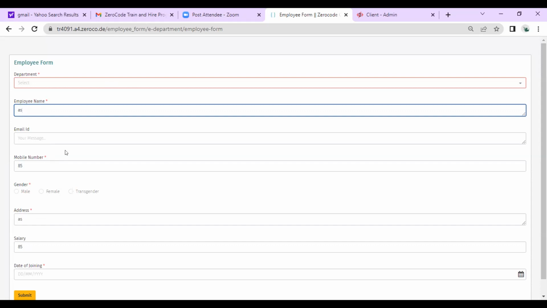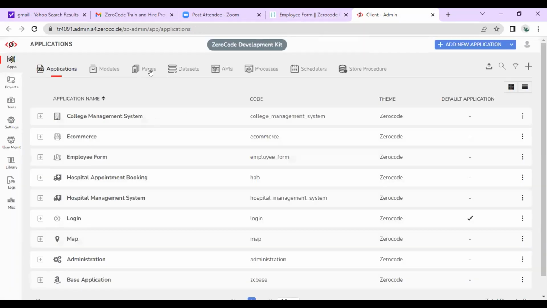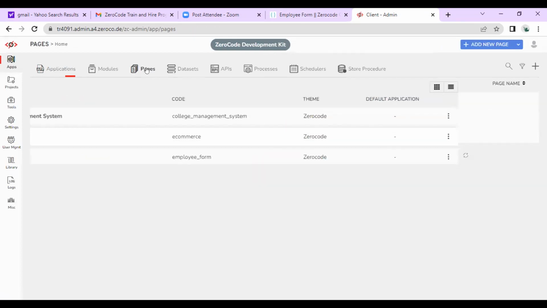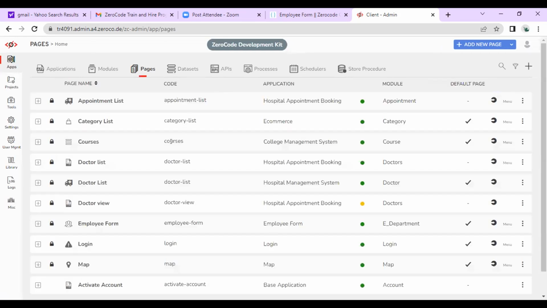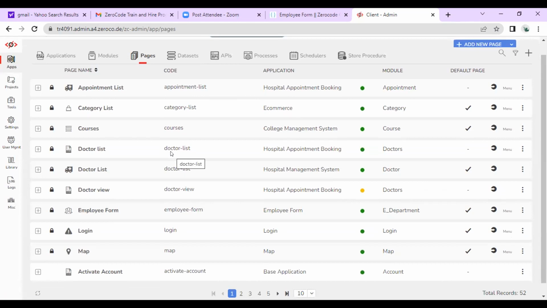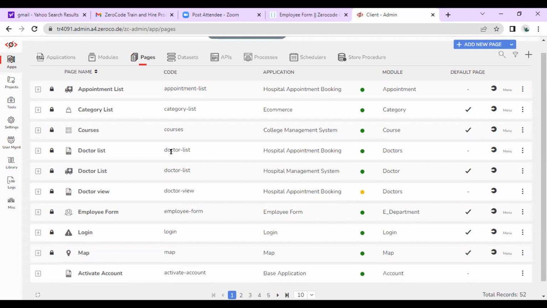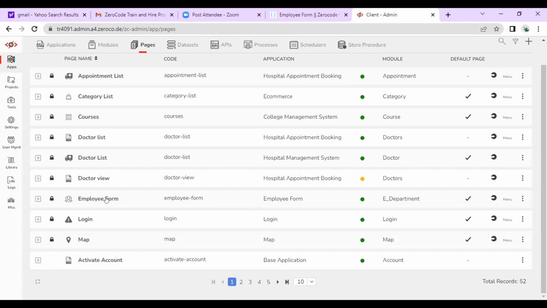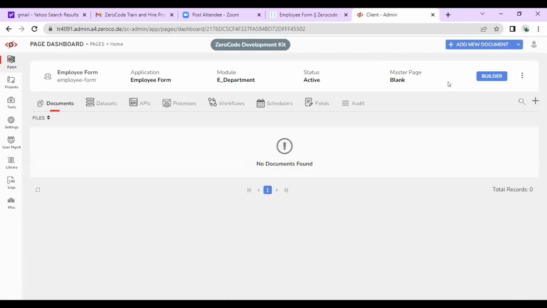Go to development kit, go to the employee form page, go to builder.